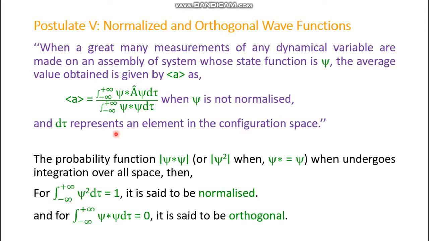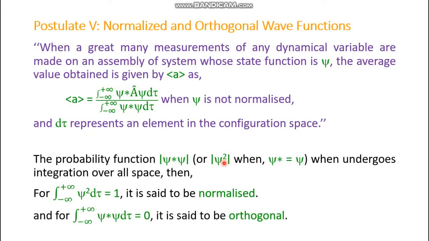It is difficult to understand without the following discussion, on the basis of which it may become a little clearer. The probability function, that means psi star psi modulus or simply psi square modulus. This may be psi square if the wave function doesn't have any complex character.